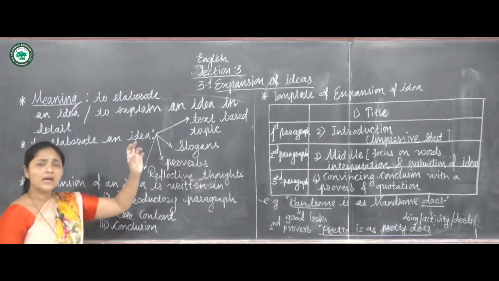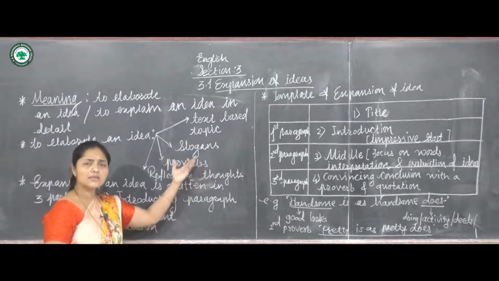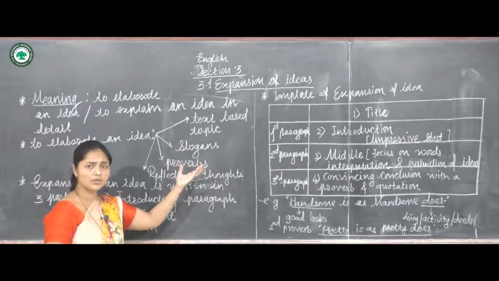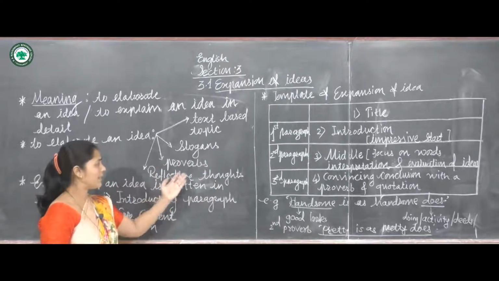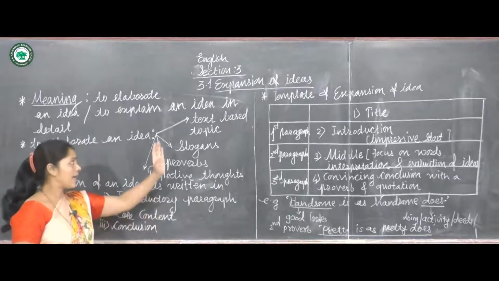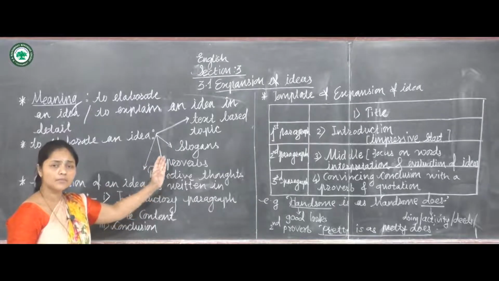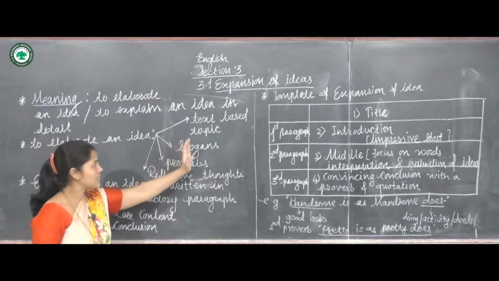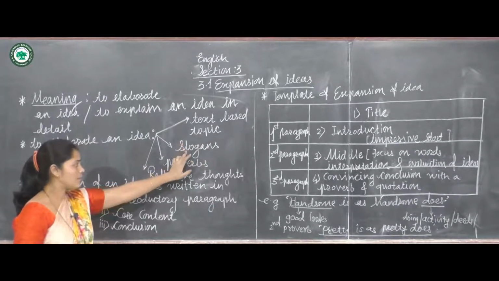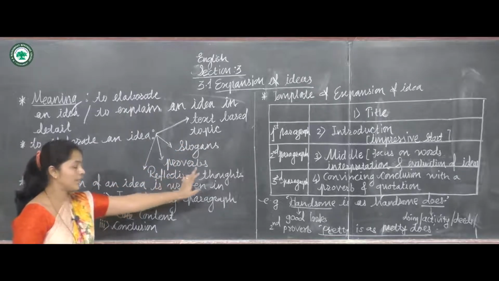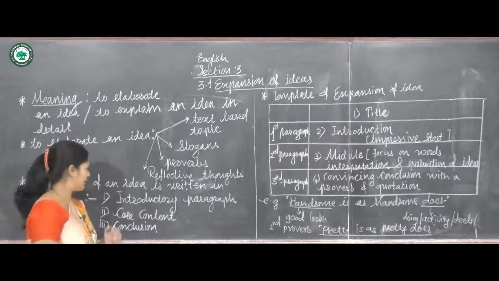An idea means a text-based topic. Second, it can be a slogan, a proverb, or a reflective thought. Any one of these may be the sentence given to you as a question. Now, expansion of idea is written in 3 parts.